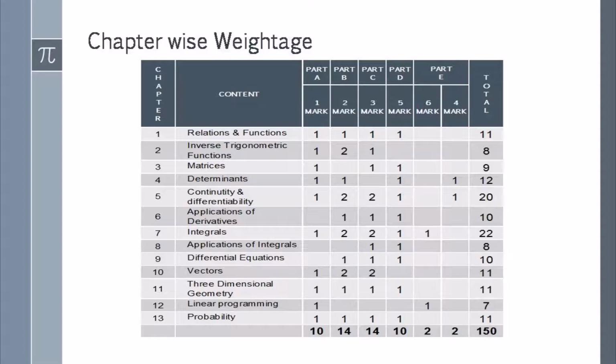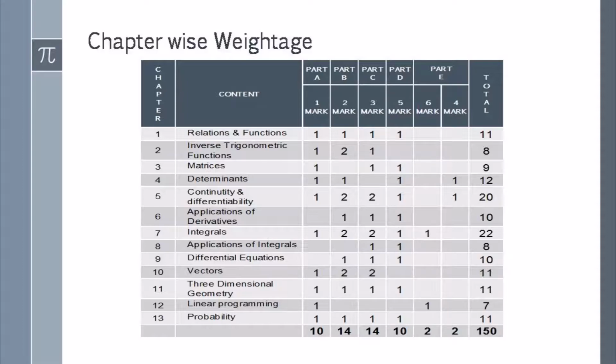Now I am explaining the pattern and chapter-wise weightage. The question paper pattern looks like our first PUC pattern. Now once again I will try to explain it.